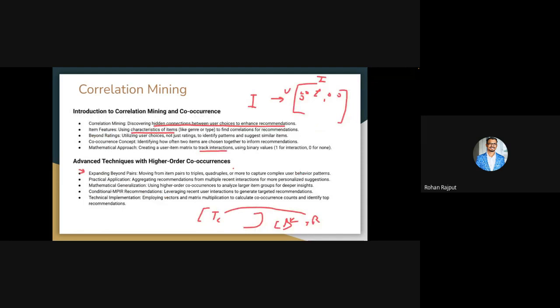So employing this vector and matrix to count co-occurrence and identify top recommendations is the objective of correlation mining, where you can find a correlation between item and feature vector, and based on that interaction, you can generate similar products.